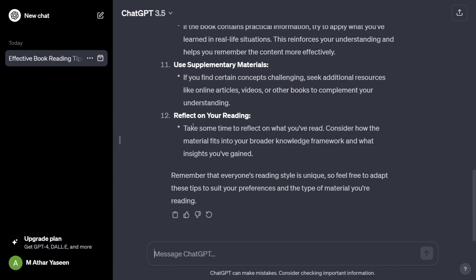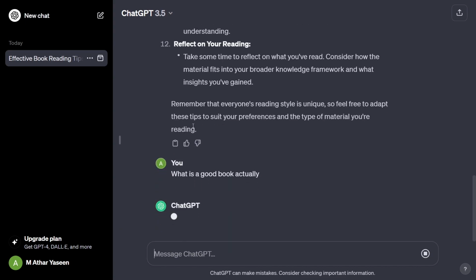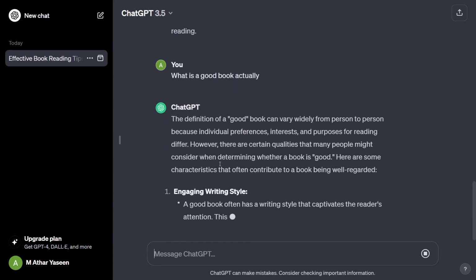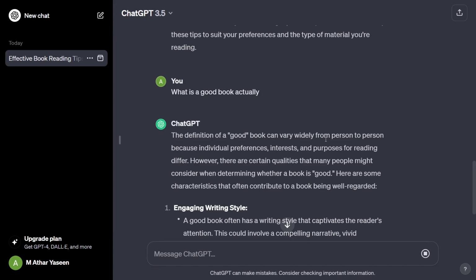So for example, let me ask another question: what is a good book actually? Now you know that maybe if you like motivational books, there is a possibility that there are hundreds of thousands of people that will dislike these motivational books, and maybe they have opinions that motivation doesn't work. So this is a controversial topic. Let me press enter.